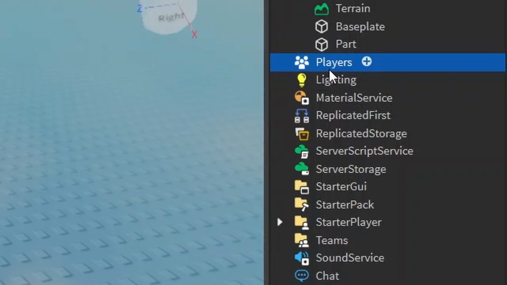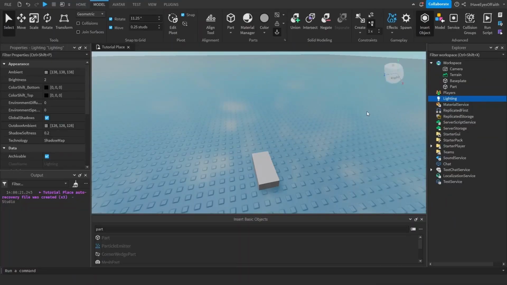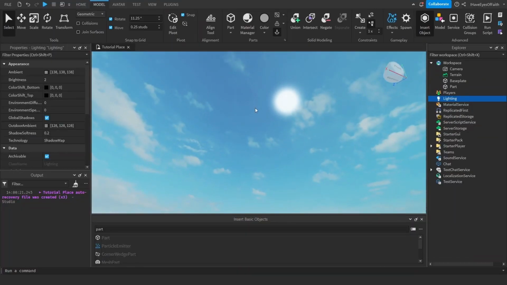The player service: when a player joins the game, their player object, which is kind of like their soul, is created. It's not really their physical character that's in the game. It's like their player object. Just think of it as their soul for now. The lighting controls general lighting, obviously. This includes things like the time of day and the brightness. Like the sun is right here in this position because that's what the lighting said to do.